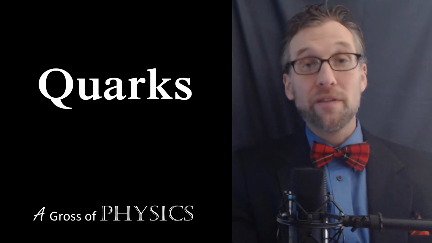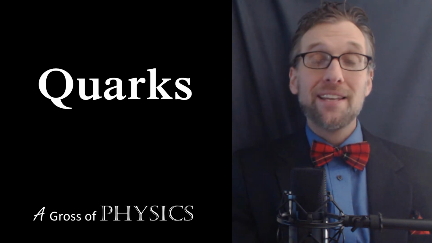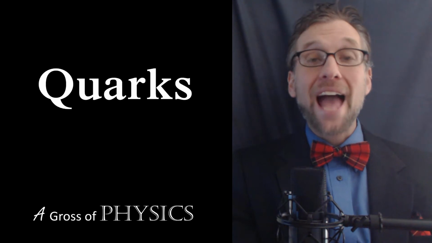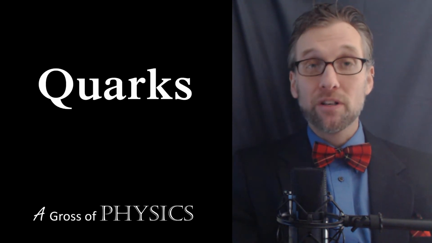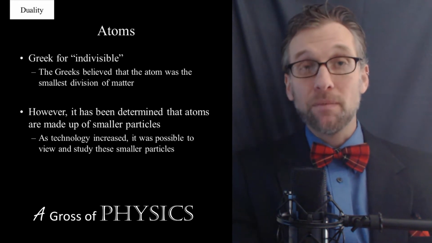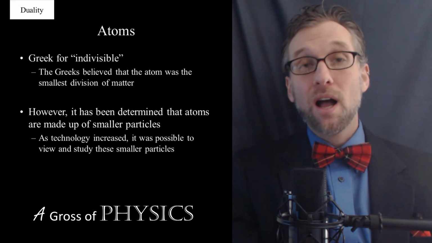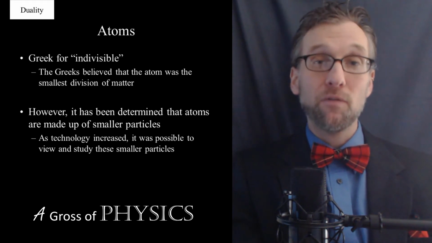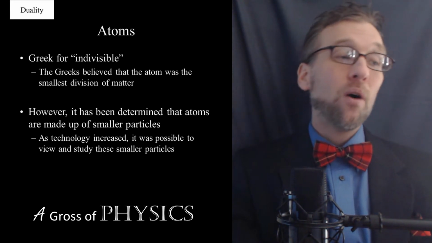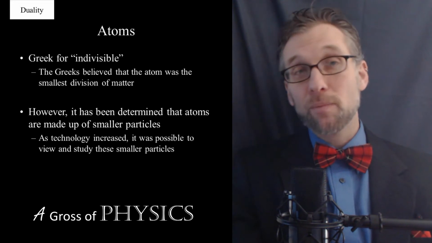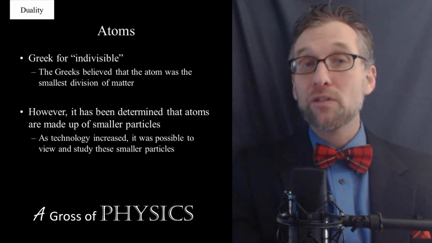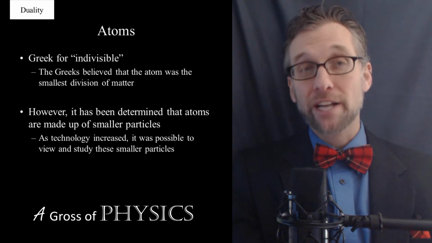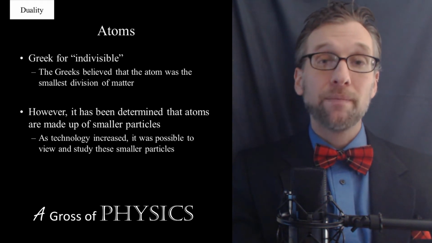Today is day 135. And what I'd like to do today is discuss the quark. Originally, the atom was believed to be the smallest particle, and that's why it's called the atom. In fact, the Greek word atom means indivisible, so it's the smallest particle that the Greeks believed was possible. Ultimately, we determined that there were smaller pieces that made up the atom, and we call those subatomic particles, so smaller than the atom. And that was the electron, the proton, and the neutron.